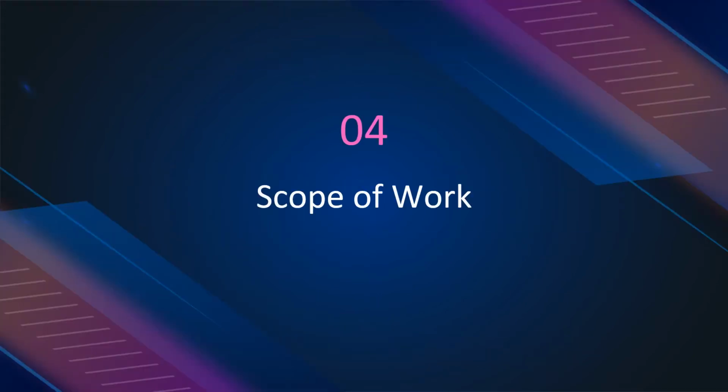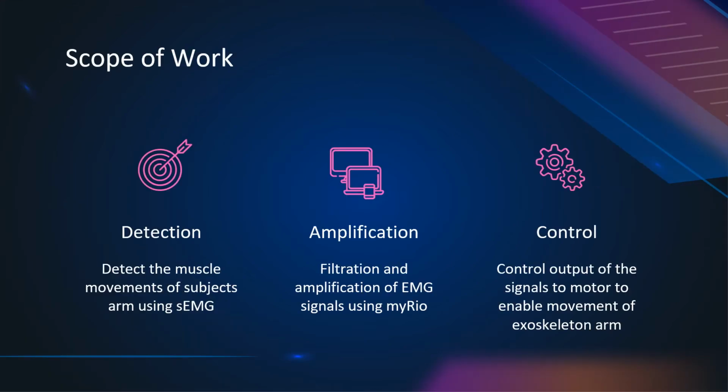In the last chapter, we have seen the objectives for my project. Now let us look into the scope of work. The scope of work for this project is simple to understand. Firstly, detect the muscle movement of the subject's arm using surface electromyography. Then the signals are filtered and amplified by using the myRIO controller. Finally, the controller sends the output signal to the motor driver to enable the movement of the exoskeleton arm.